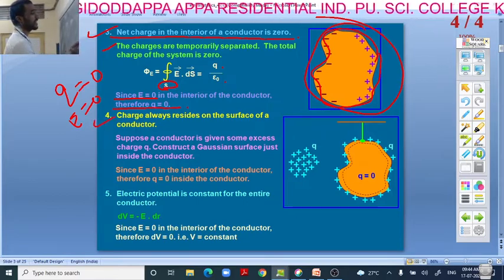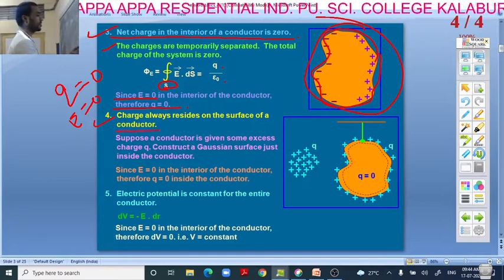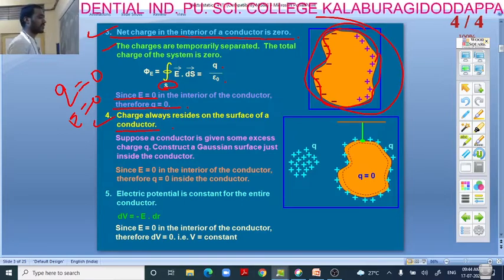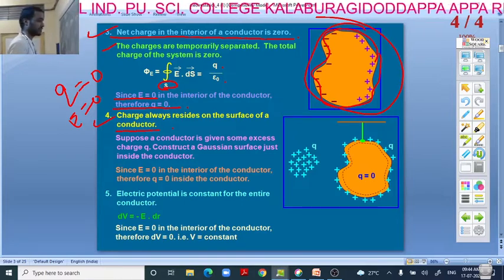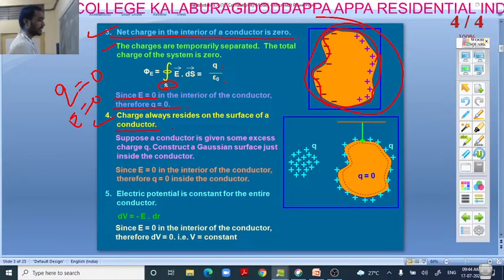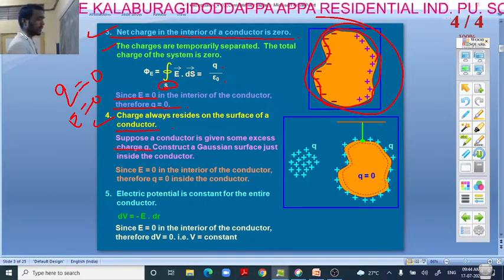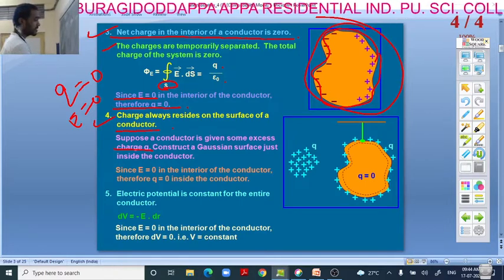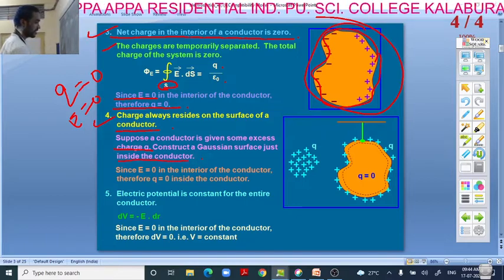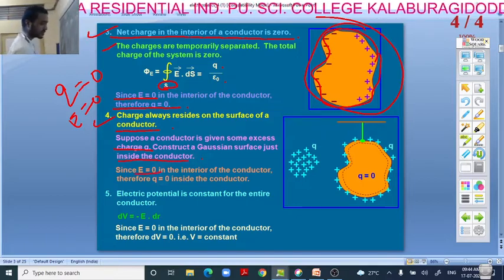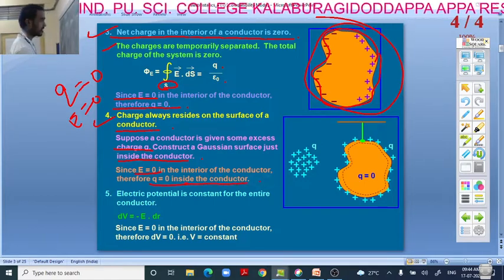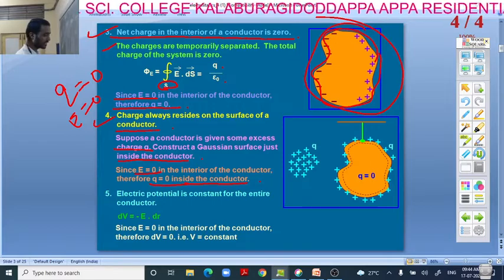Charge always resides on the surface of the conductor. We know this, you have to remember it. It will help for direct theoretical, concept-based questions. Suppose a conductor is given some excess charge Q. Construct a Gaussian surface just inside the conductor. Since E is equal to 0 in the interior of the conductor, therefore Q is equal to 0 inside the conductor.